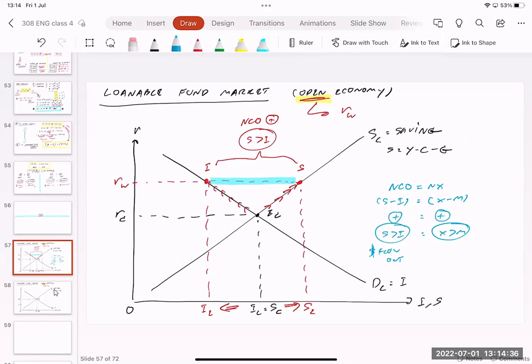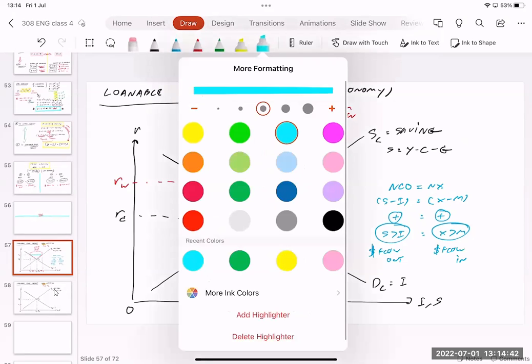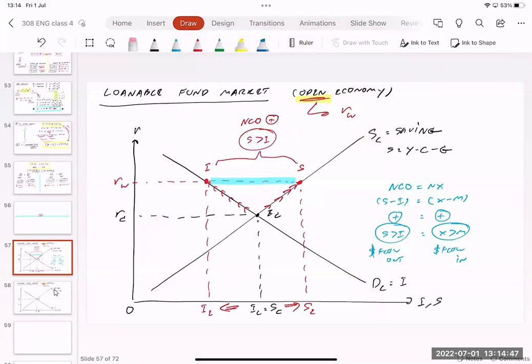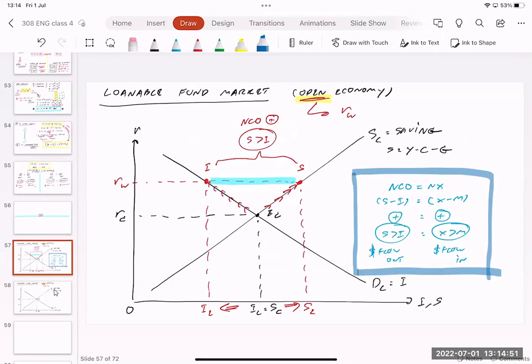So on the right-hand side of the equation, the money is going to flow in because we get the advantage from trading. We export more than import. So this is what happens in this case.